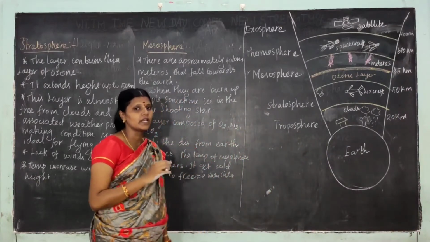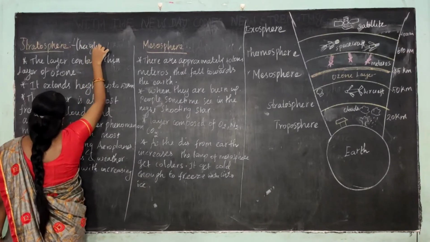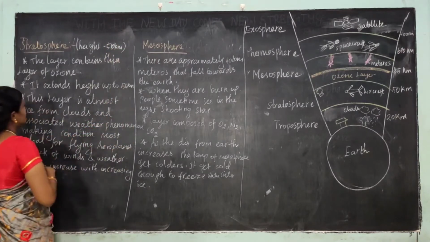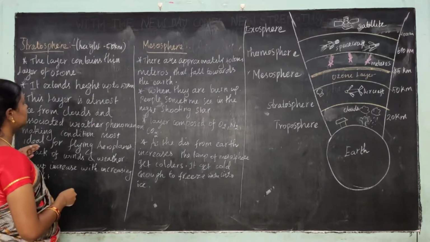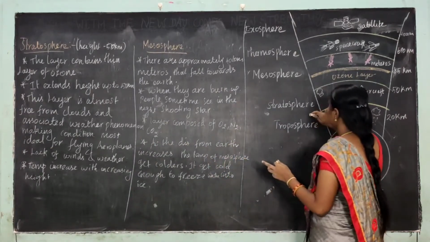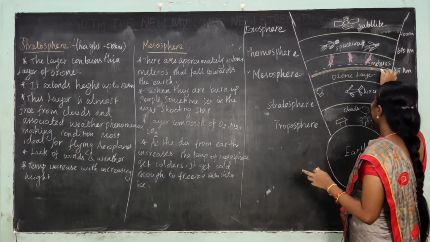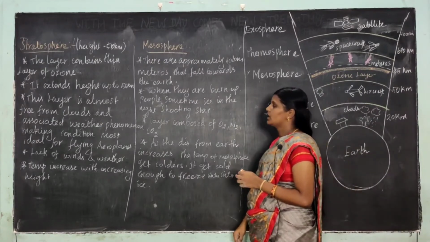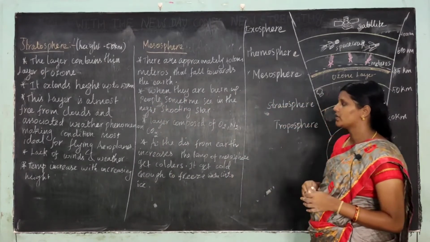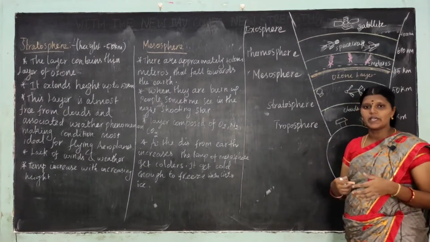The average height of the stratosphere is 50 kilometers. This layer contains a thin layer of ozone, and it extends up to 50 kilometers. This layer is almost free from clouds and associated weather phenomena, making the condition most ideal for flying aeroplanes.